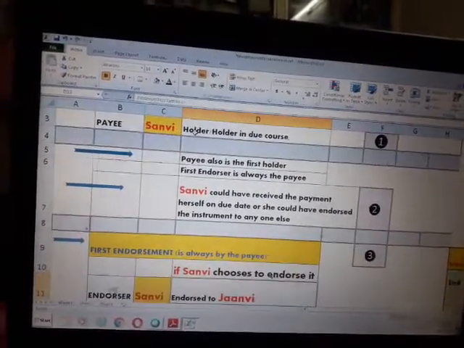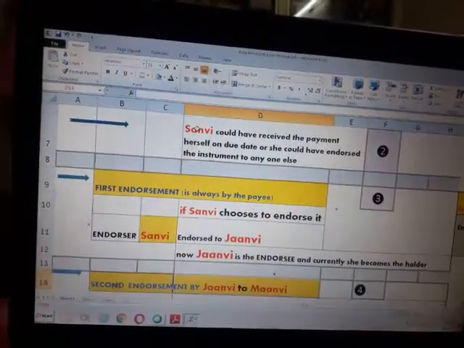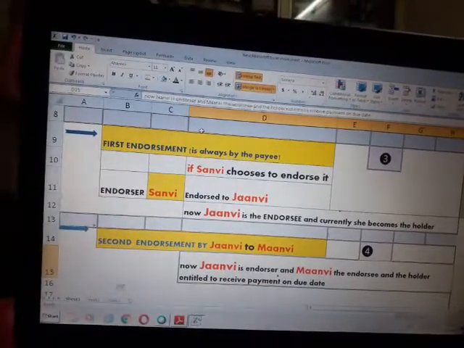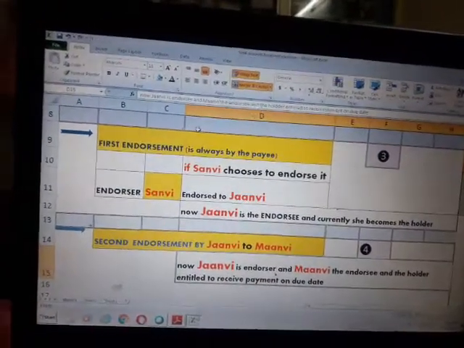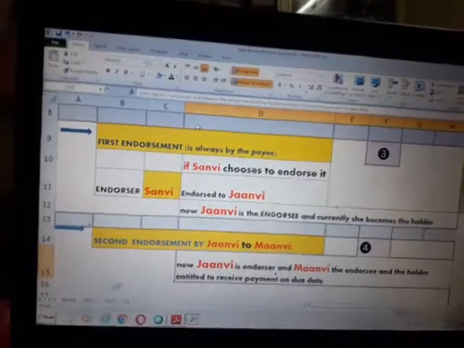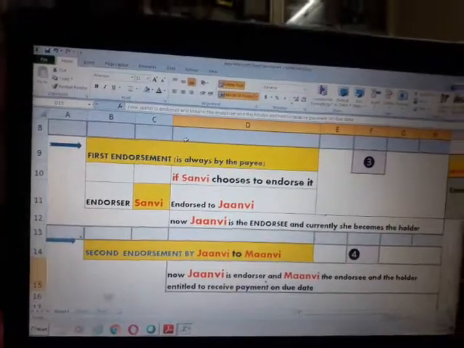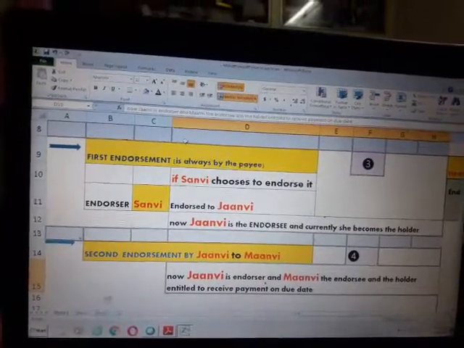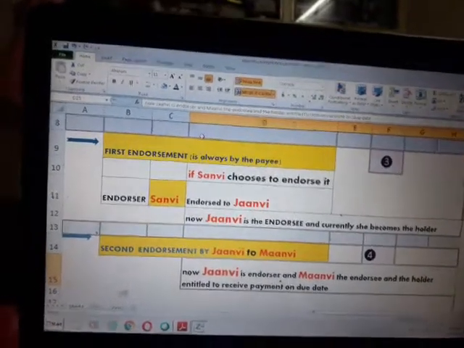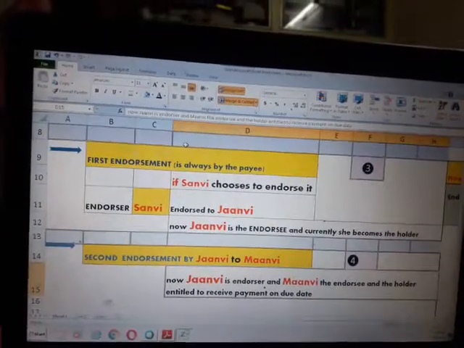In case Sanvi does this, she does the first endorsement. If she chooses to endorse it and not to retain it herself, say she has to make some payment to Janvi, instead of giving her cash, she hands over this instrument to Janvi and endorses it.